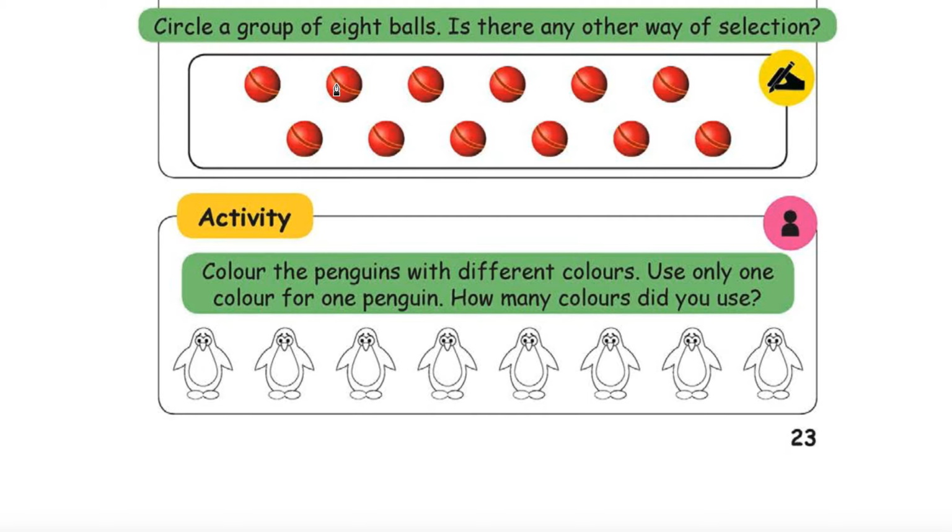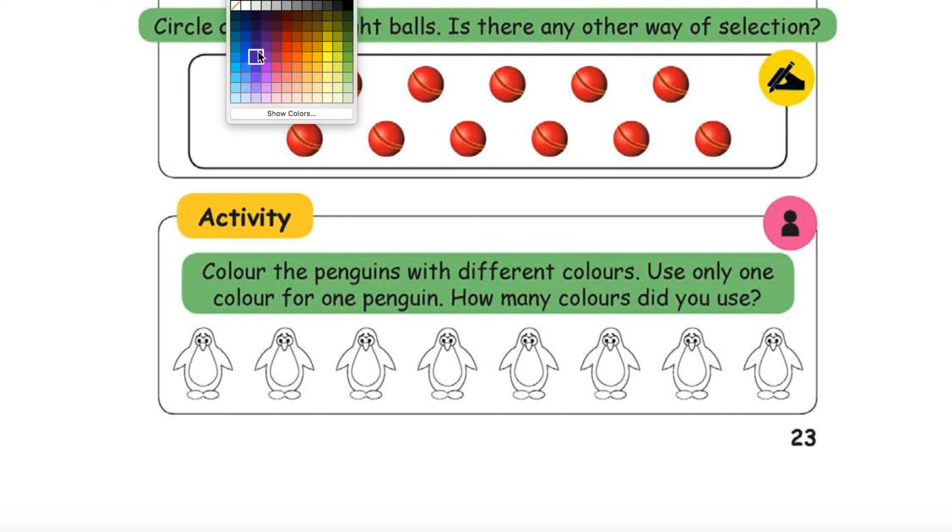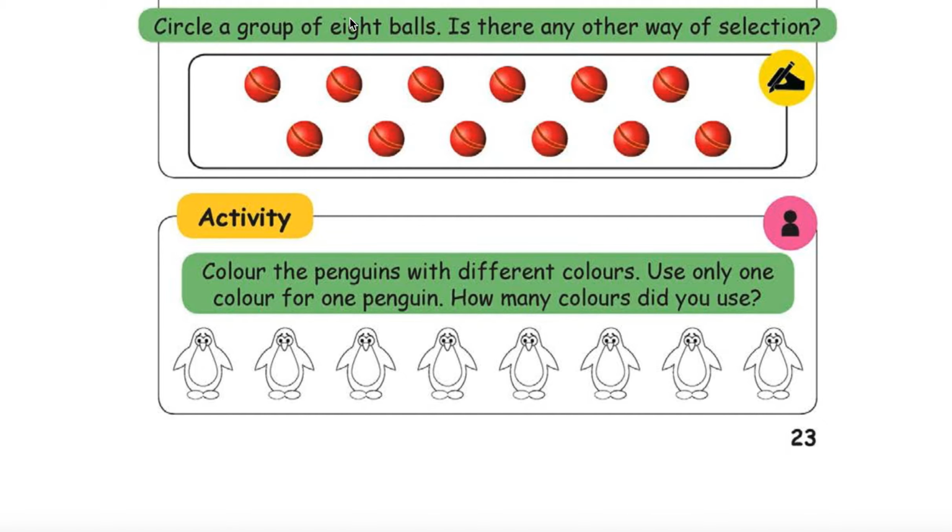Okay, let's take first 4, 4, 8, right? Like this also you can go. This is one way. Okay, delete again, change the color. Balls are also red, right? So make it a different color. 1 2 3 4, 1 2 3 4.